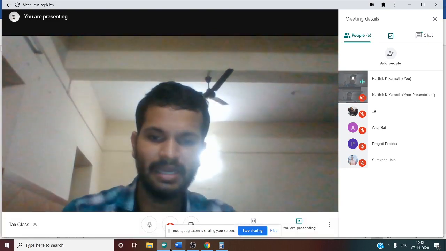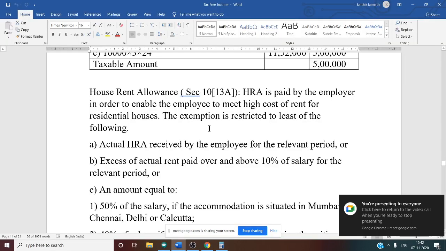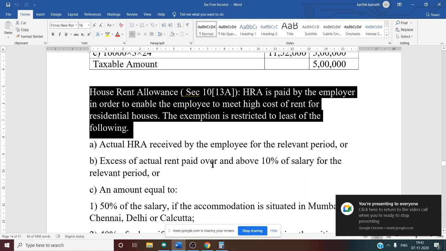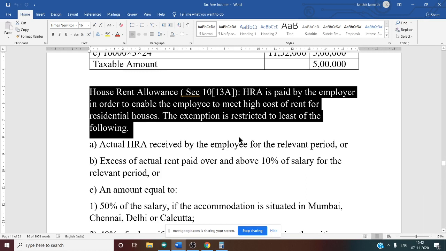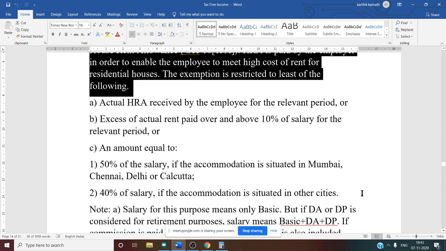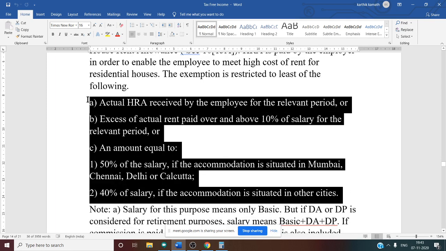House rent allowance rules are given under section 10 clause 13A. HRA is paid by the employer to enable the employee to meet the high cost of rent for the residential house. The exemption is restricted to the least of the following. That means there are three conditions, and whichever is least is exempt and the remaining is taxable.